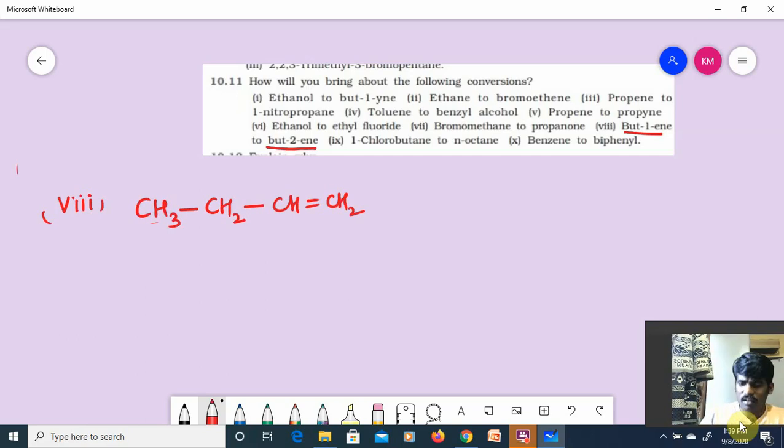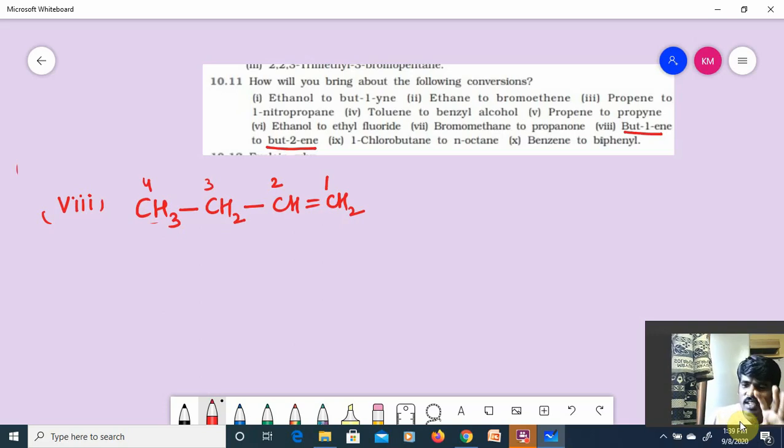I have the double bond at the first position, so that's why it is said to be but-1-ene. Understood the point? But I have to get this but-1-ene to but-2-ene, which means this double bond should be shifted to the second position.